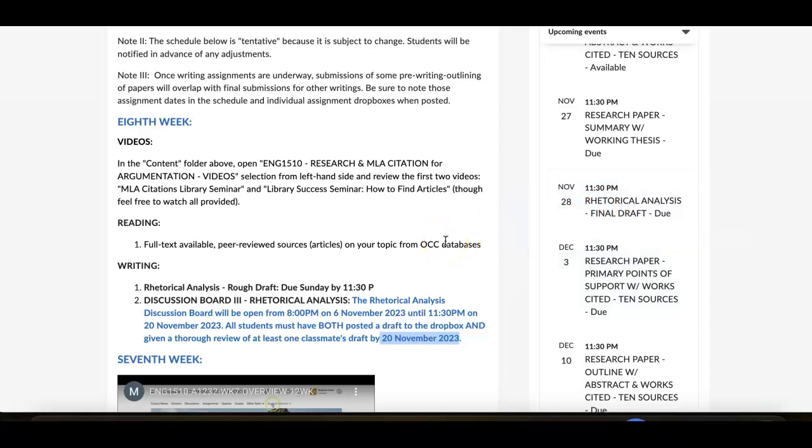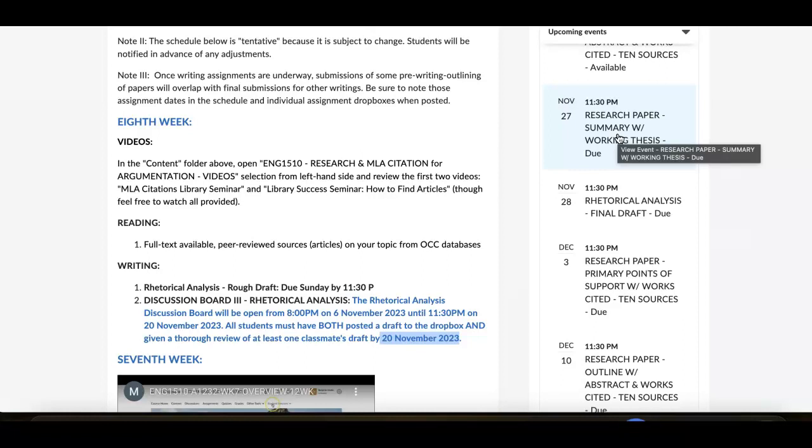All right. The other thing that's going to come open at the end of this week, with a video that's still going to launch next Monday, is going to be the research paper summary and working thesis. If I can get it open earlier, I will, but I have a lot of things going on with this class, students' feedback files and submissions. So at the very latest, still next Monday.